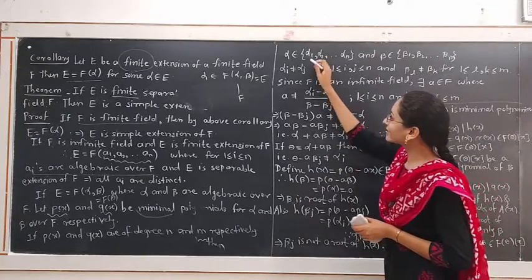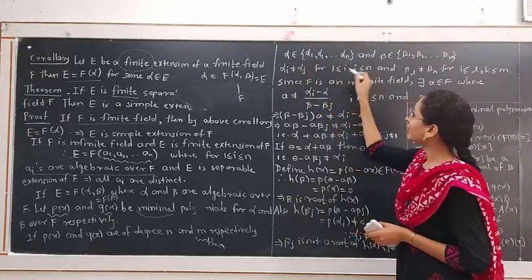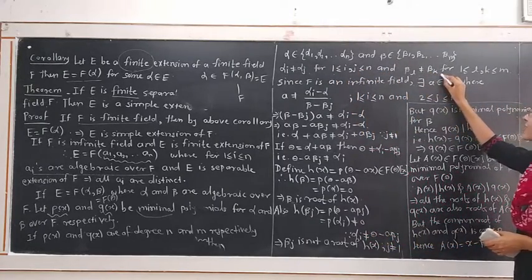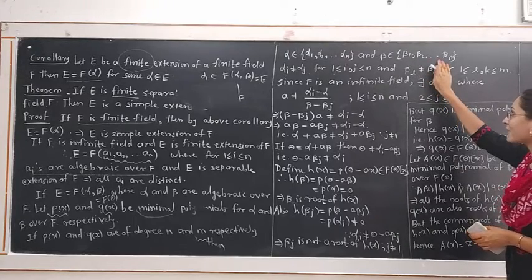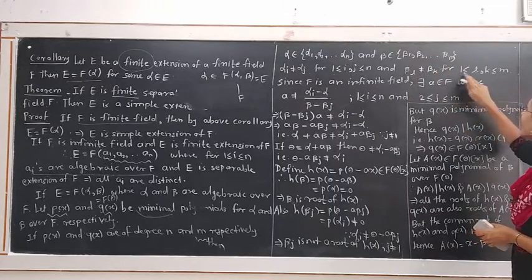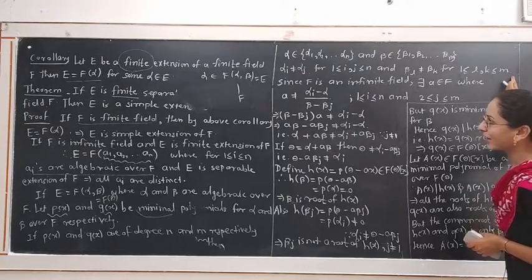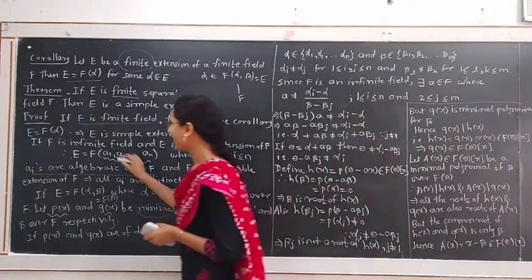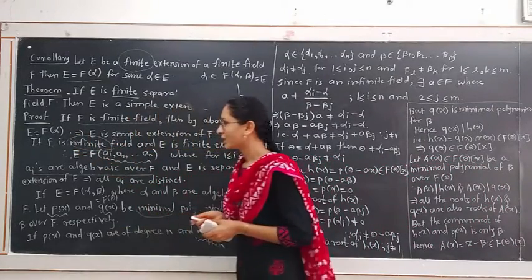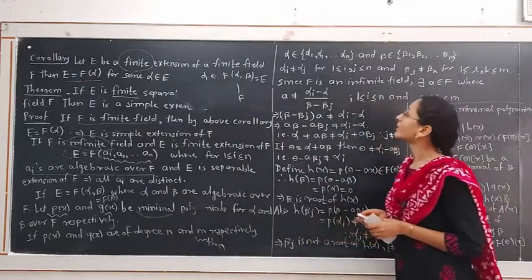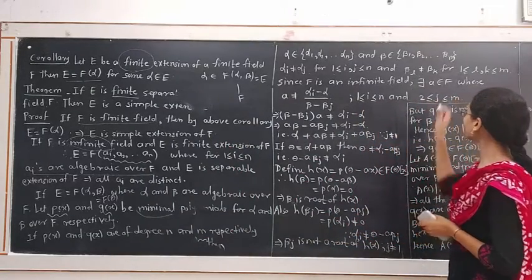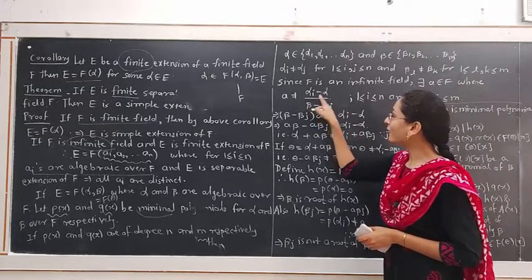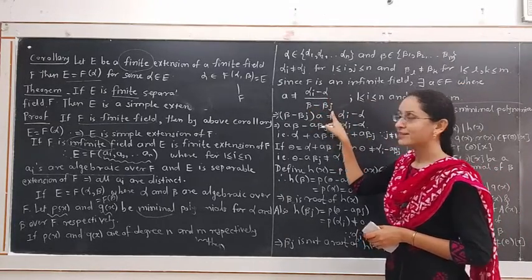In mathematical form, we write this as alpha i not equal to alpha j for 1 less than or equal to i, j less than or equal to n, and beta l not equal to beta k, meaning any two elements of this set are not equal, for 1 less than or equal to l, k less than or equal to m. But in this case, we have considered an infinite field. F is an infinite field. Therefore, there is some element, suppose A belongs to F, for which A is not equal to (alpha i minus alpha) upon (beta minus beta j).